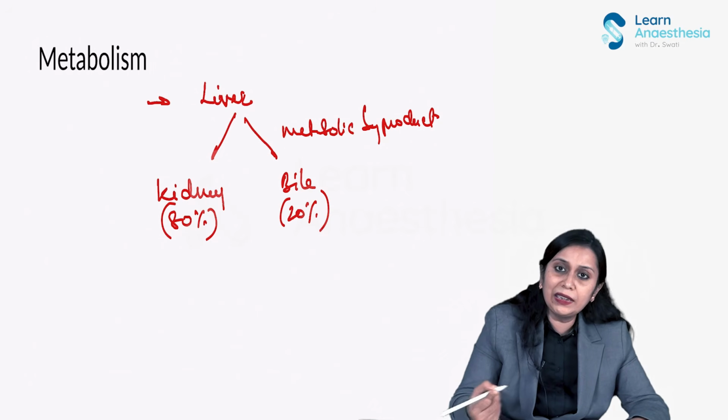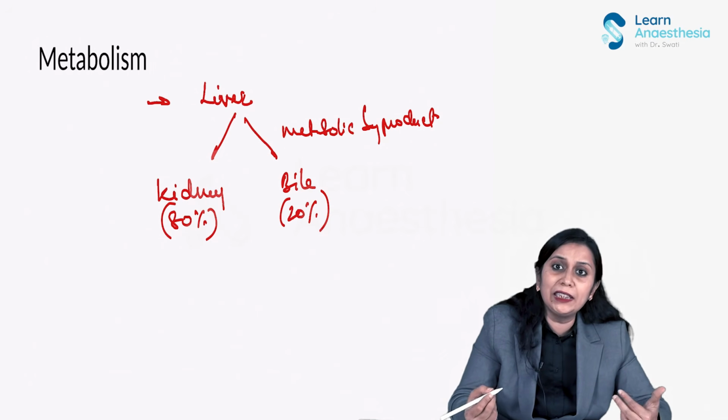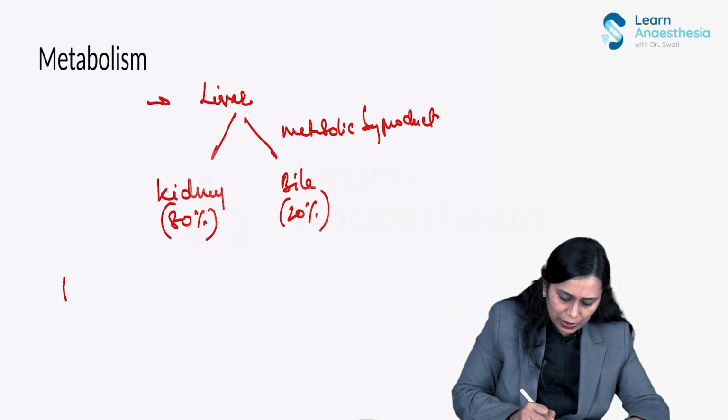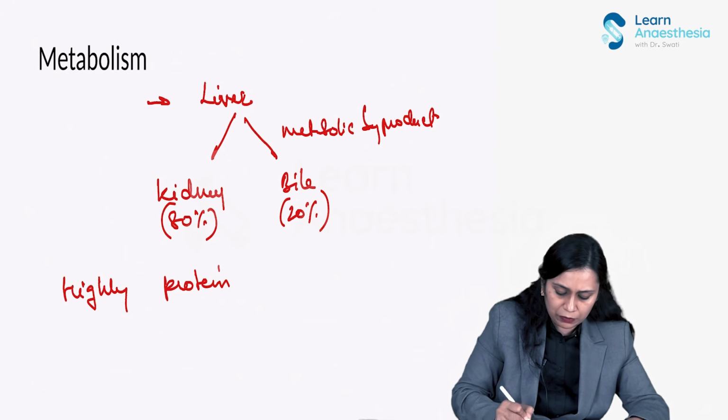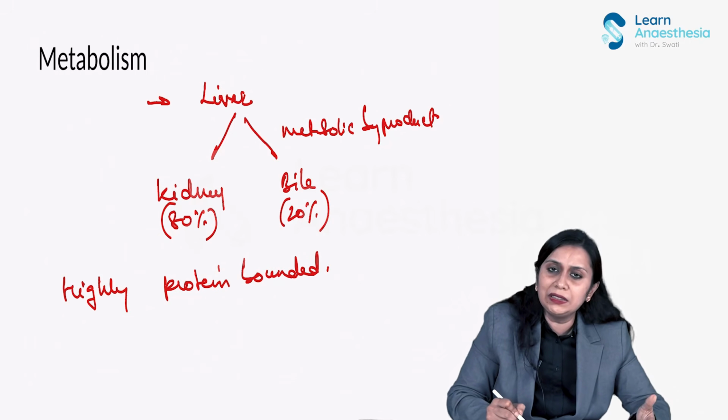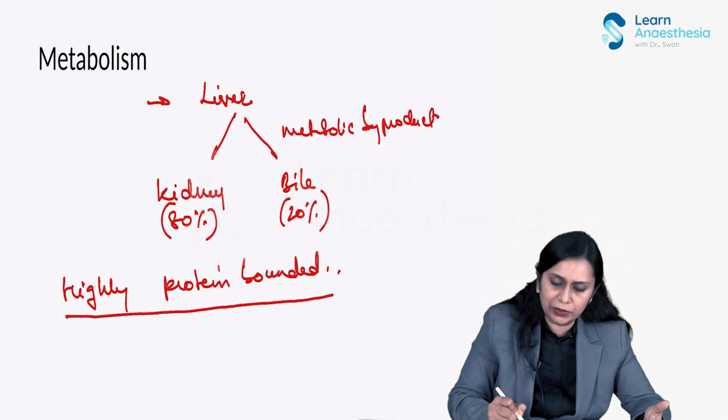The drug is highly protein bound. So in a condition which will decrease the serum plasma protein, it would alter the pharmacokinetics of the drug, right? It's a highly protein bound drug.